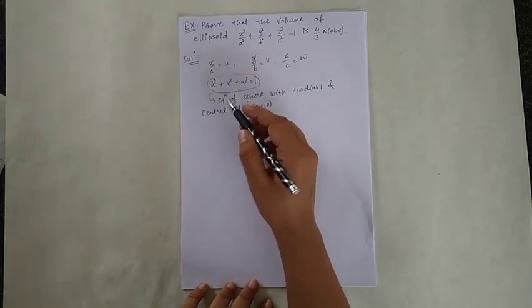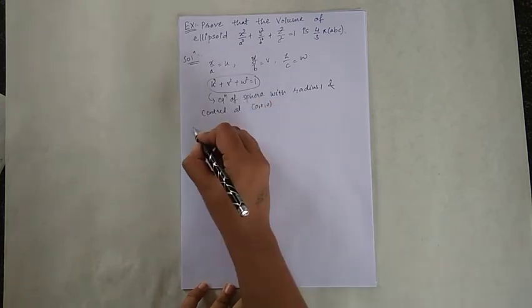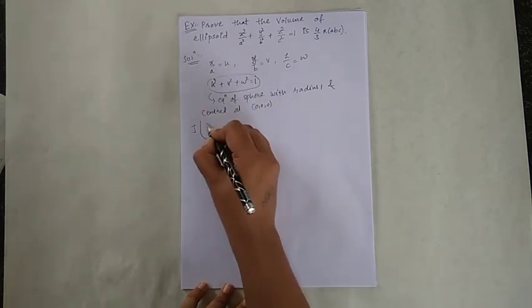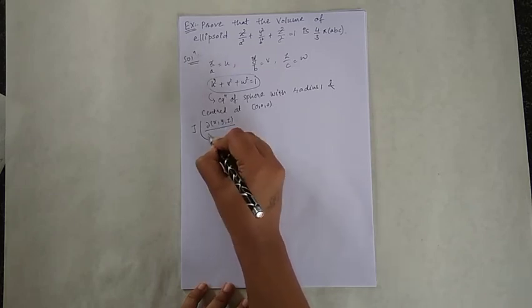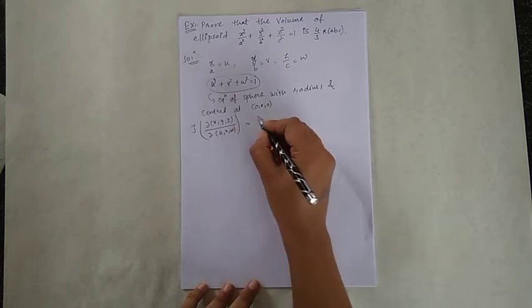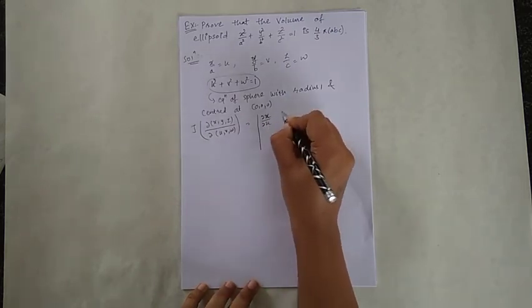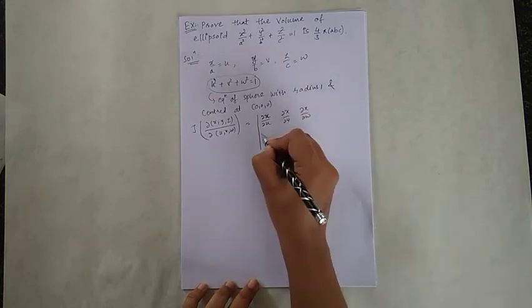So let's calculate the Jacobian. Jacobian of x, y, z with respect to u, v and w is the determinant of del x by del u, del x by del v and del x by del w.